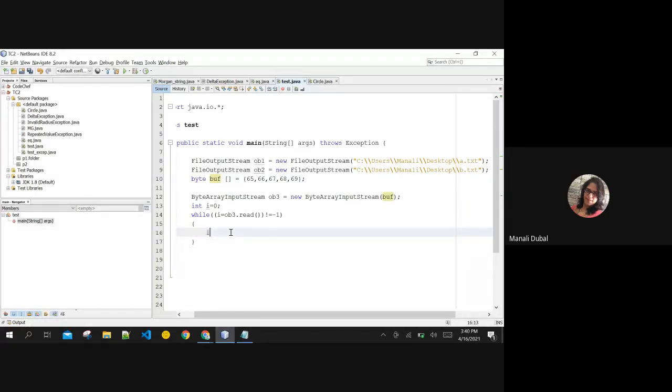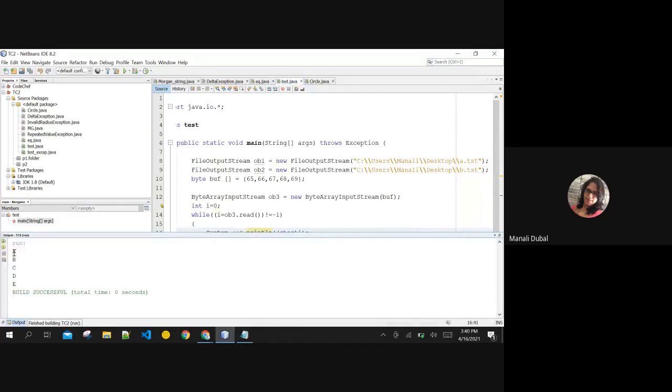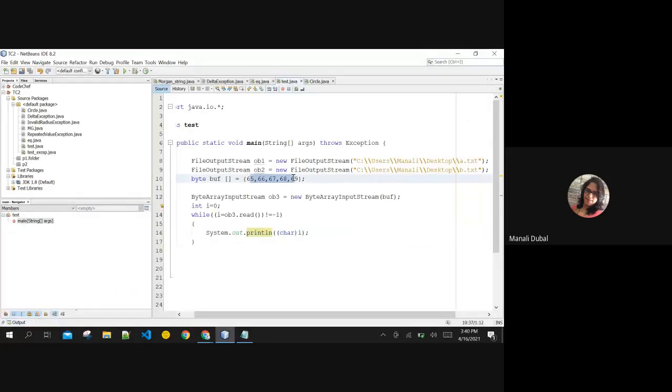As your i is nothing but a variable of type integer, you can simply use the conversion over here for character, and then you can convert your input to character, and then you can print the value which the user has entered in the form of characters. That is ABCD, because we have used here 65 to 69.